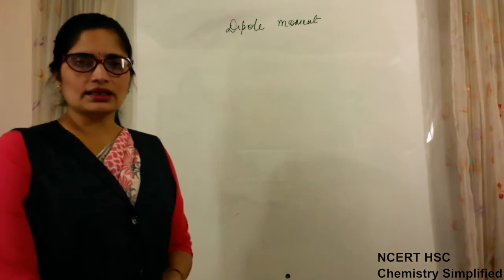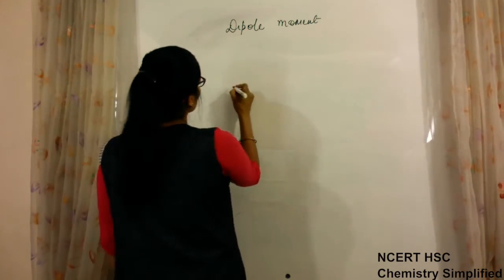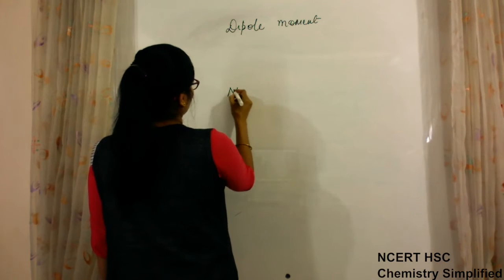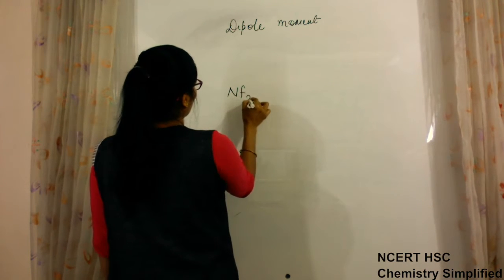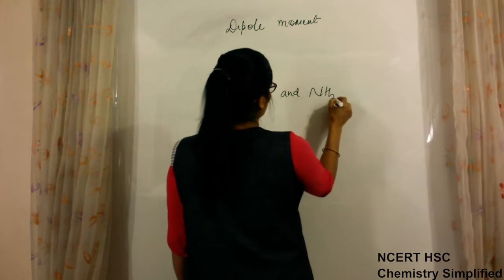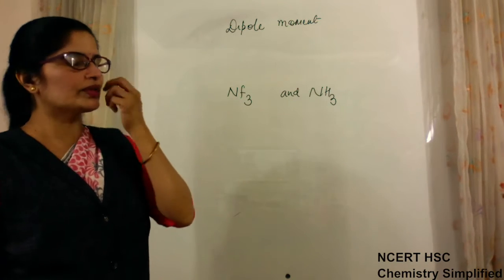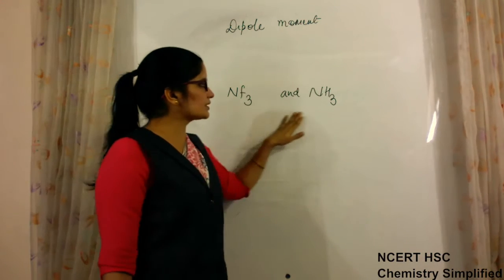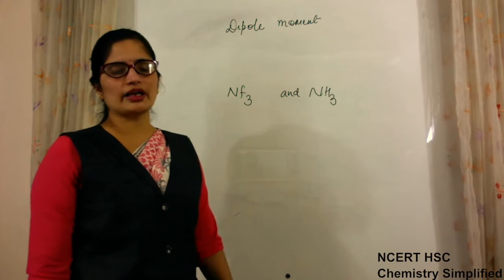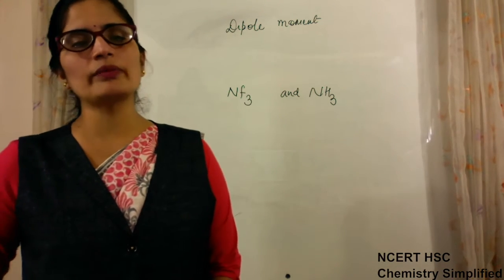Now in the case of dipole moment, when we have to compare NF3 and NH3, these two molecules are given to us and we have to compare their dipole moment values, which will have more dipole moment?